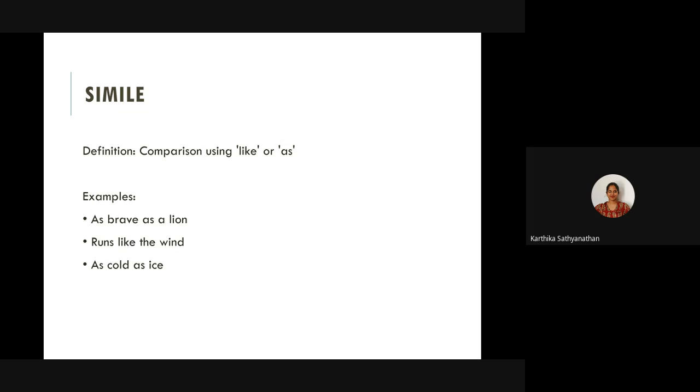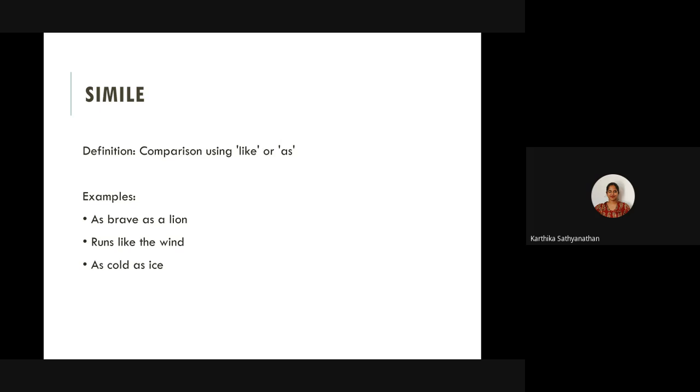What does a simile do? It compares two unlike things. That's very important for you to remember. Unlike things, right? And the cue words are words like 'as' or 'like', and 'as... as'. I'll give you an example. As brave as a lion.